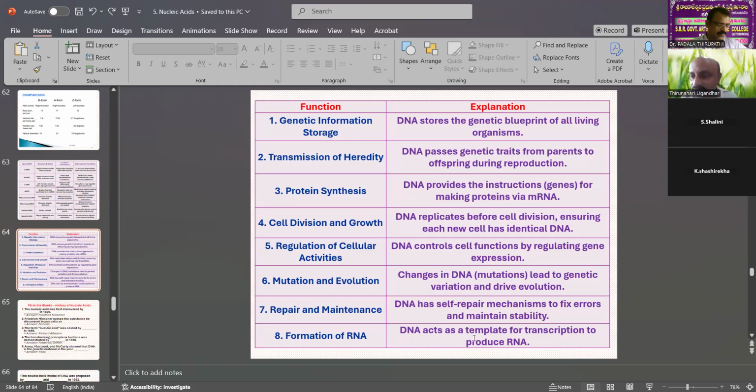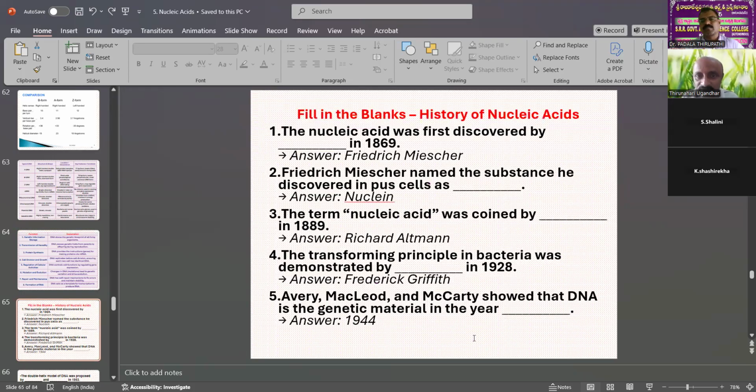Now, a few important fill-in-the-blanks, to help you prepare multiple choice questions and fill-in-the-blanks in future.